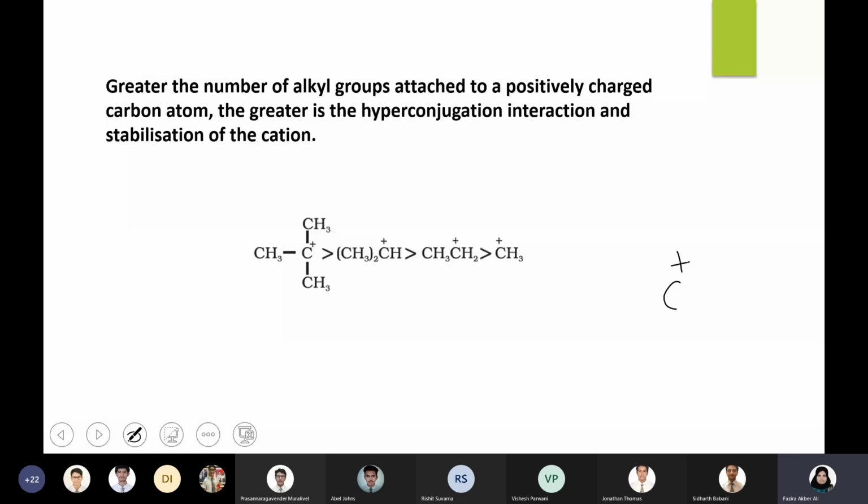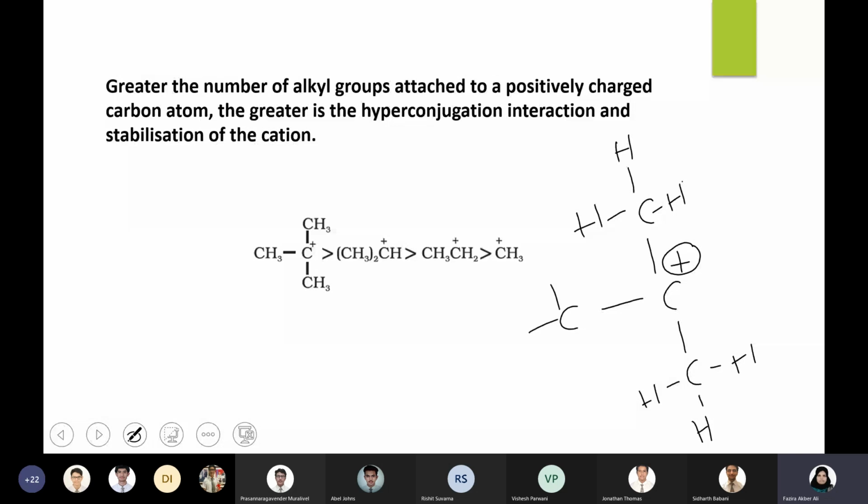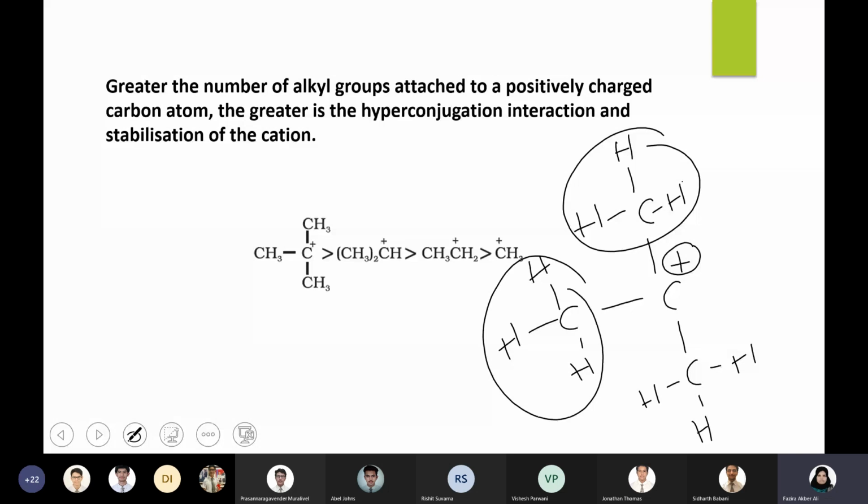Stability of carbocation on the basis of hyperconjugation: when you take a tertiary, I'm just showing all the bonds in tertiary, okay? So minimum 3 alkyl groups are there. I have just taken methyl for simplicity, but it could be ethyl or any other alkyl group. So you have 3 alkyl groups in tertiary. So more alkyl groups means there are more CH bonds.